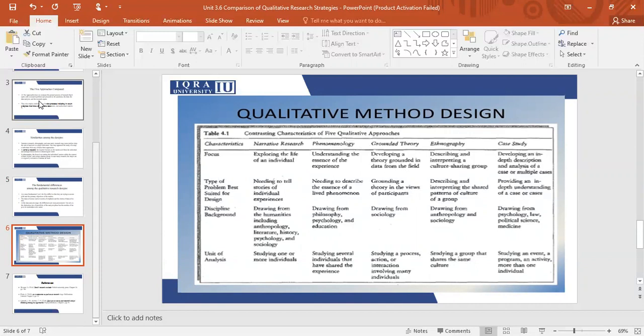Again, in a narrative research, your main sample would be one individual. You're focusing on them, but you may talk about others if they are contributing to the life of a single person. Whereas in phenomenological research, your sample would be around 10 to 20. You will be interviewing different people, and you will be researching and analyzing their experiences, usually by conversational in-depth interviews, and developing themes from there.